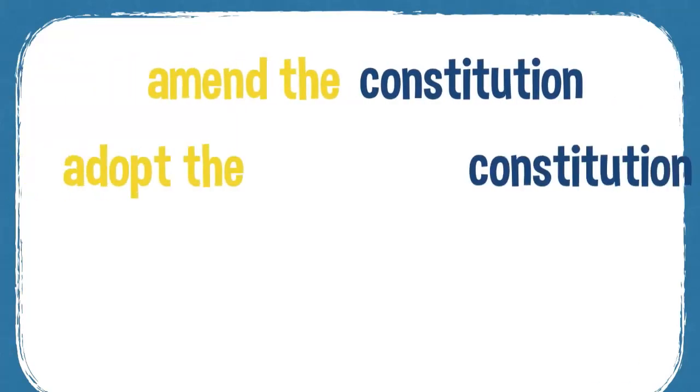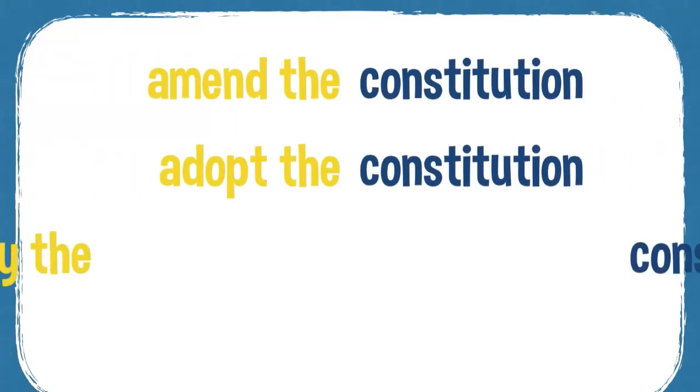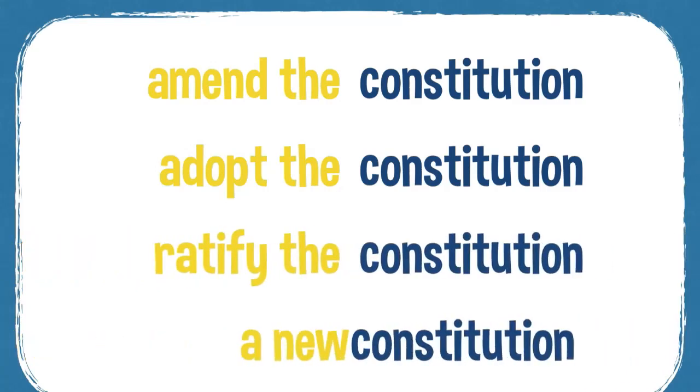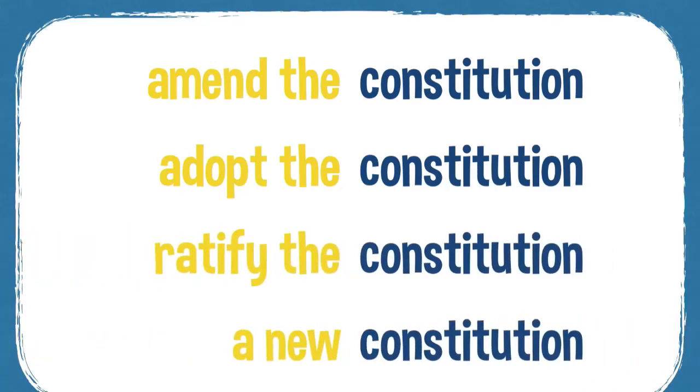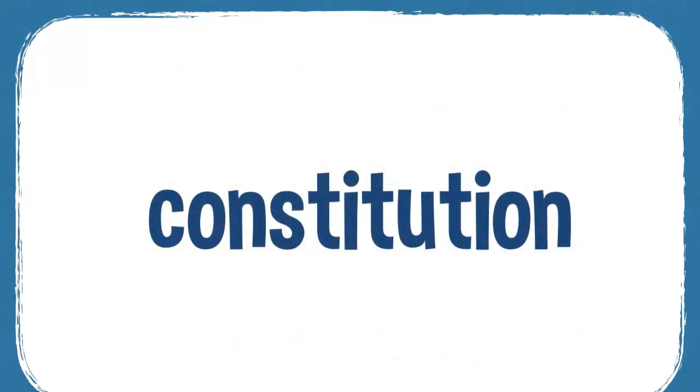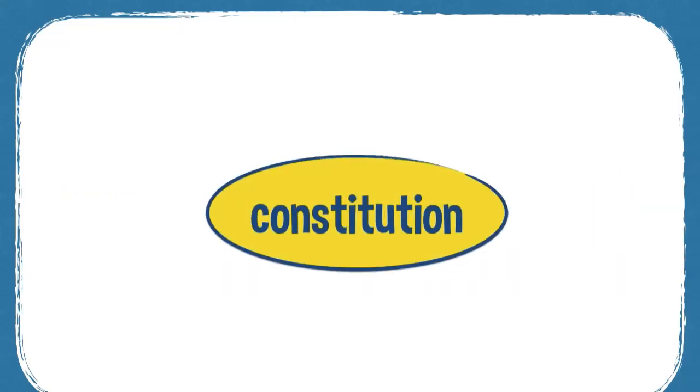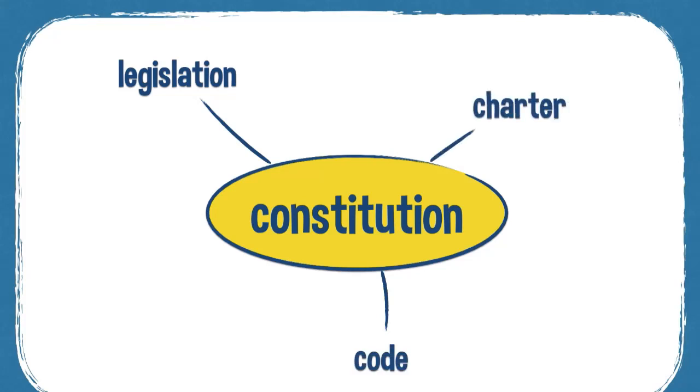You can amend the Constitution, adopt the Constitution, ratify the Constitution, and you can have a new Constitution. These are common collocations. And of course, constitutions is the plural. Constitutional, you can have as well unconstitutional. So something can be unconstitutional. Those last two, constitutional and unconstitutional, are adjectives. And some synonyms for constitution: legislation, code, charter.